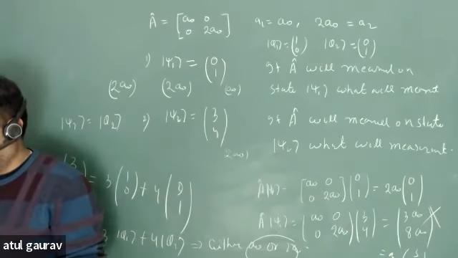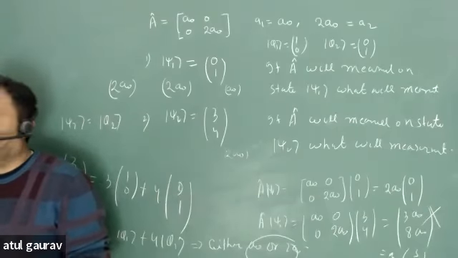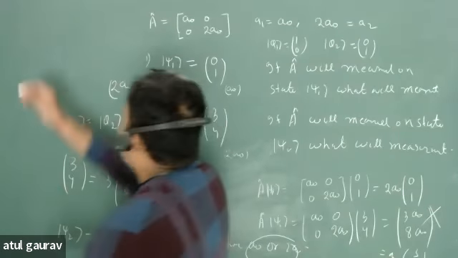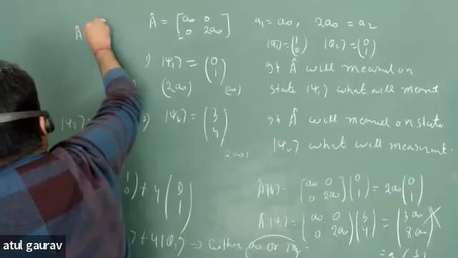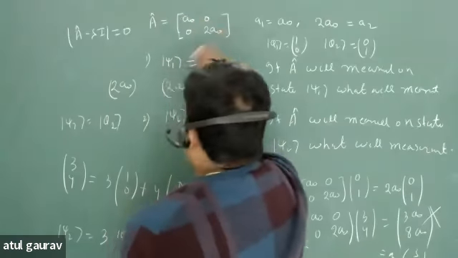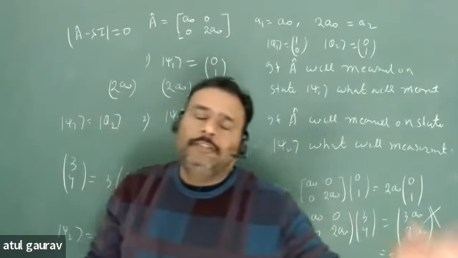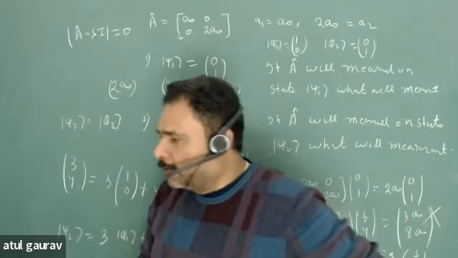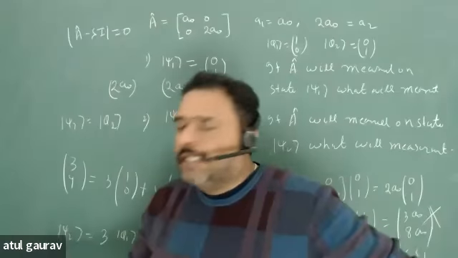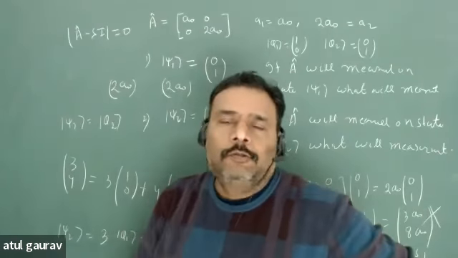Sir, the two eigenvalues that came, A0 and 2A0, were from the A minus lambda I method. Yes, whenever you find eigenvalues, you will always solve this equation, and from here you get the eigenvalue. After that you will get the eigenvectors in the same method as in mathematics. Sometimes you can get eigenvalues and eigenvectors in terms of some differential equation also. We will learn this, don't worry. But for now, just to understand the postulates, we are using matrices.